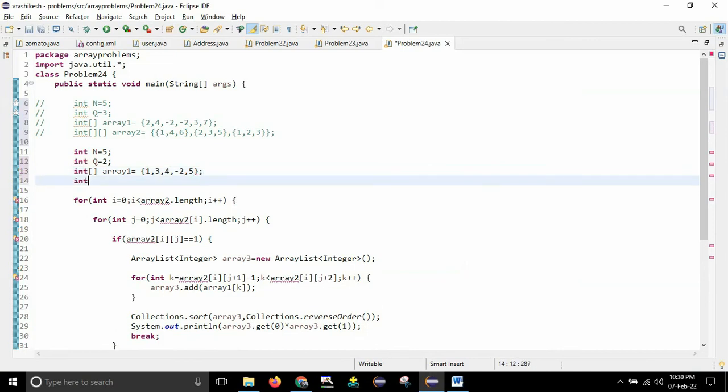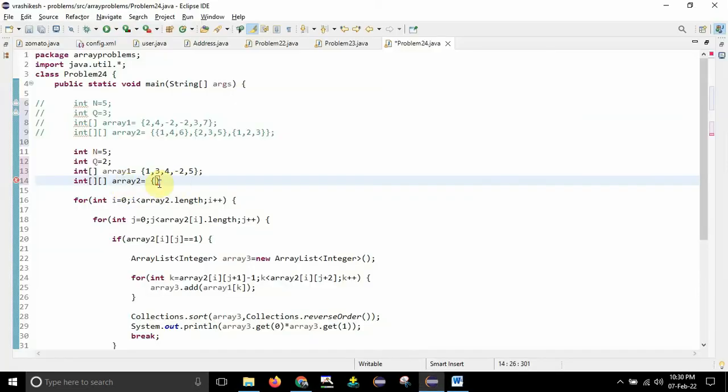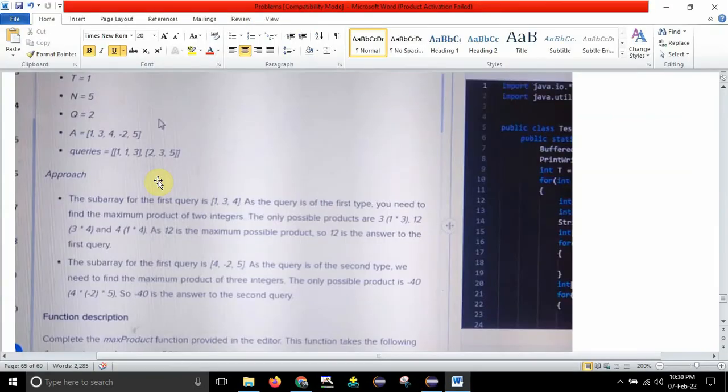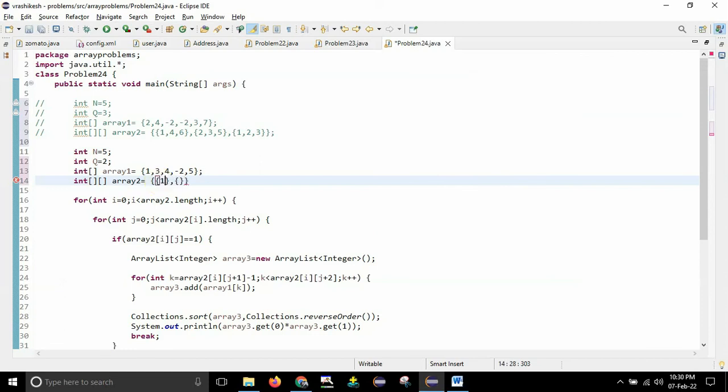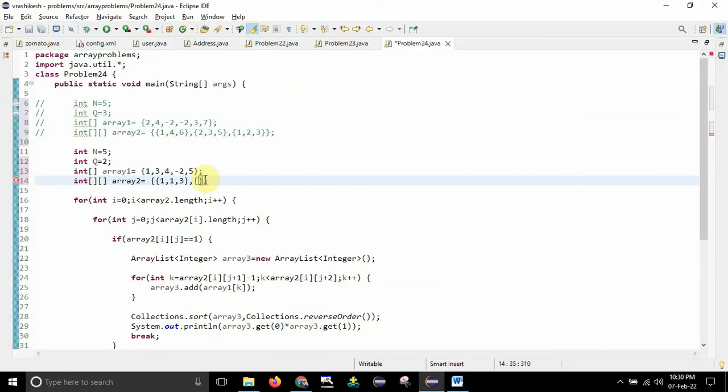After that, I need to take one 2-dimensional array as well. I will define it as array 2, and it will have some elements. 2 subqueries are there, so I will initialize 2 subqueries over here. The elements of the first subquery are 1, 1, 3. So these are the first subquery elements. After that, the second subquery elements are 2, 3, 5. So this is it, guys, and I will terminate this one.